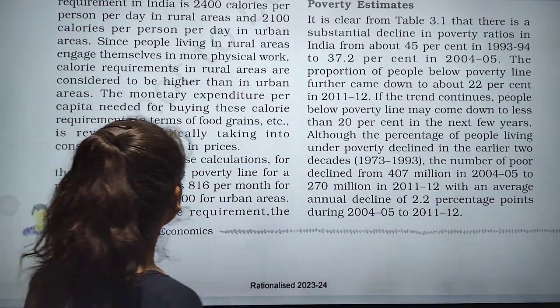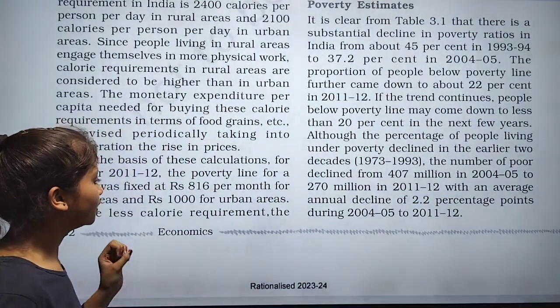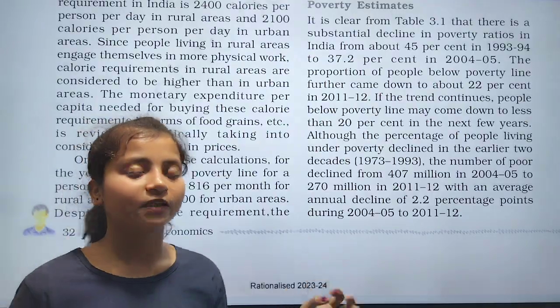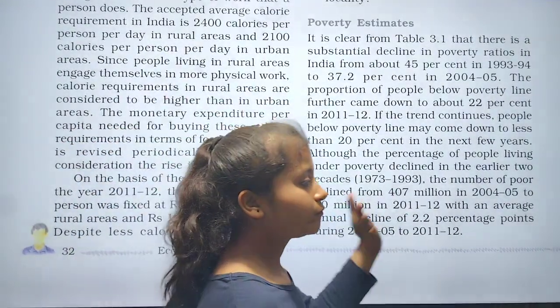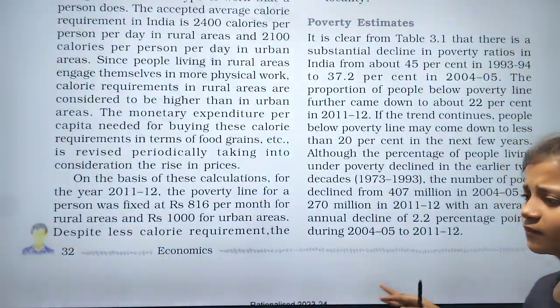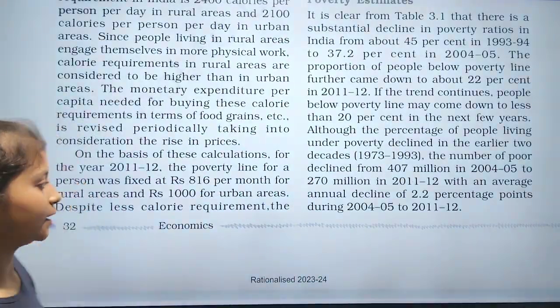Now those persons who are living in urban areas, if they are earning less than 1000, then we can say that they are not able to fulfill their basic needs, they are below the poverty line.